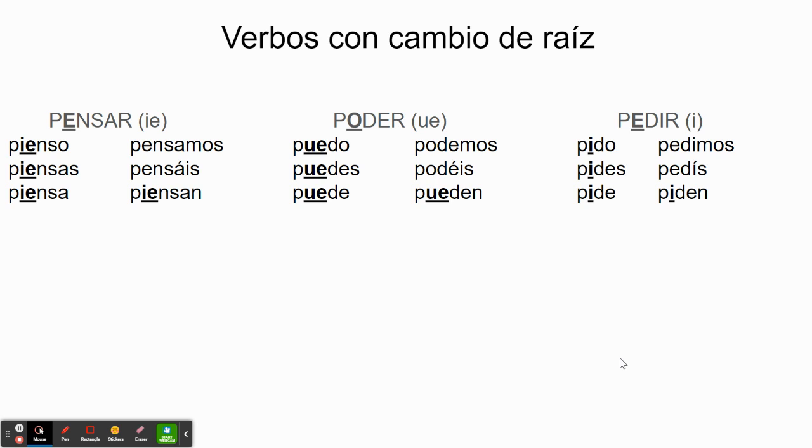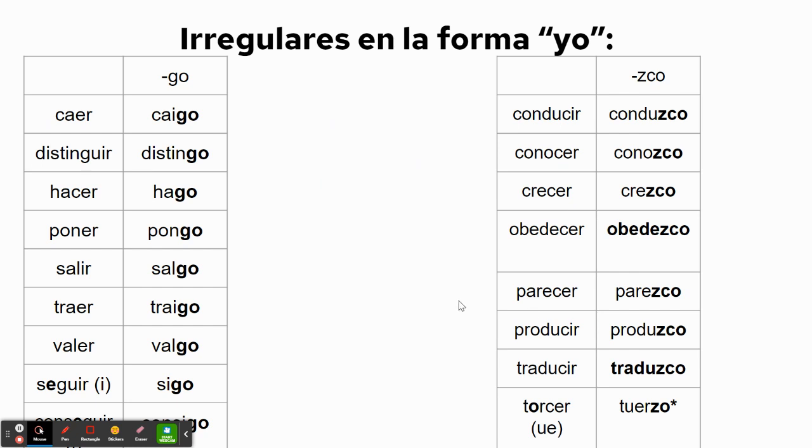Also, once again, I would strongly advise that if you are someone who's very visual, that maybe you do something to highlight the verbs that have that stem change, that E to IE, or that O to UE, or that E to I. Or maybe just highlight the endings or underline the endings to make them more visible to you. Once you've looked at the meanings of those verbs, let's move on to irregulars. So we're starting off here with several verbs that are irregular in the yo form.